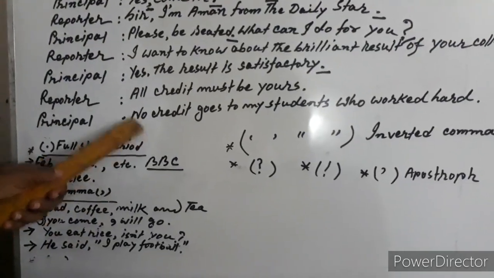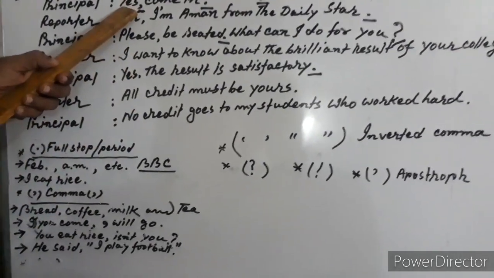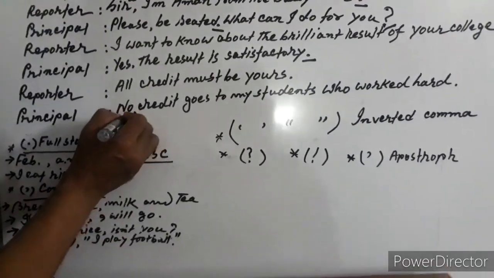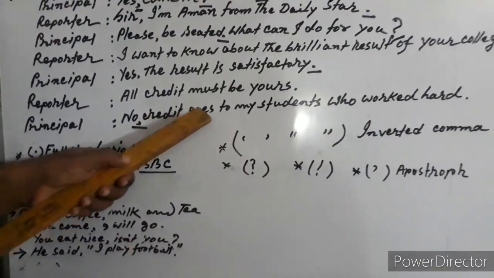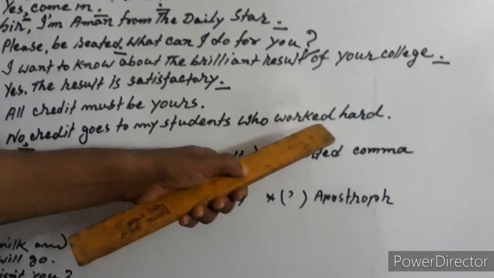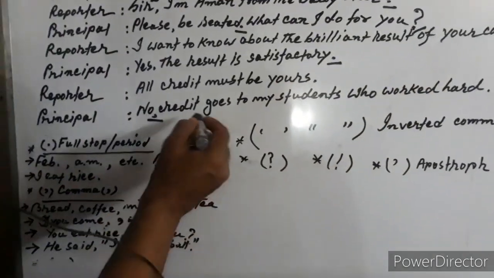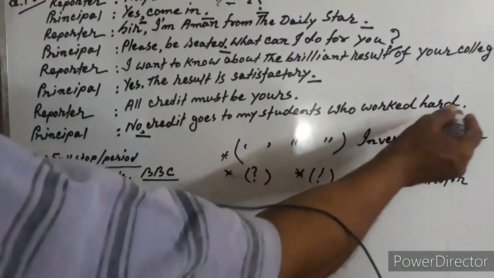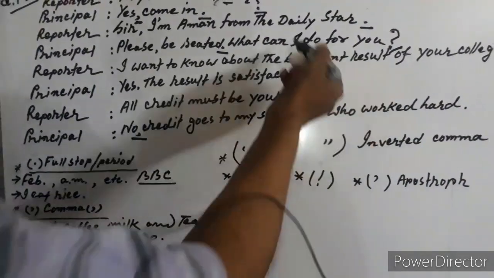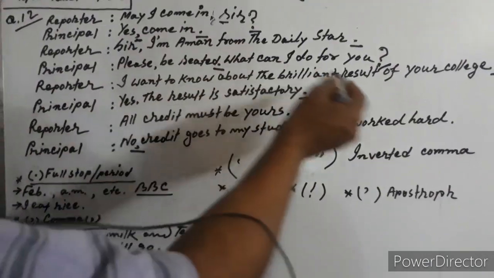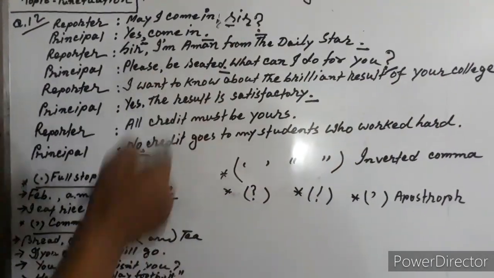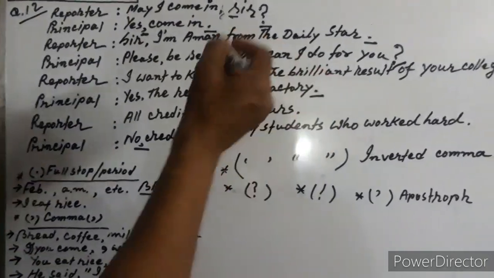So here, as you know, say yes, comma, the same way no, comma. Credit goes to my students who worked hard. Rightly used, all of it. And now if you count here, suppose there are some punctuations and letters to be corrected in this dialogue, and underlines are also given here.